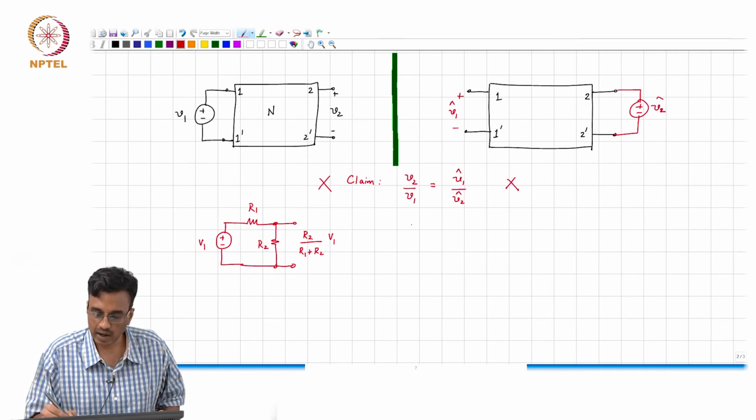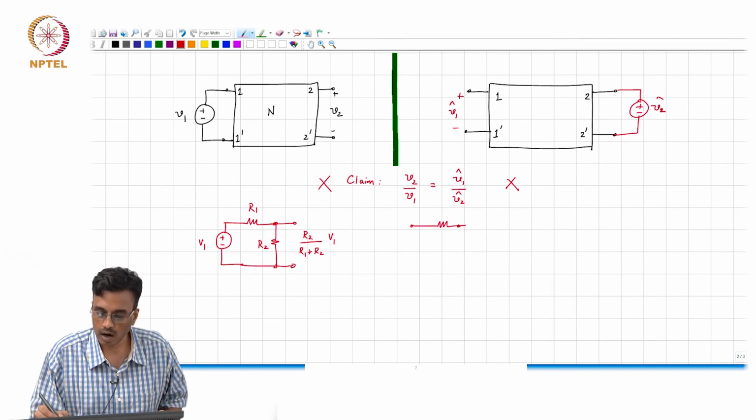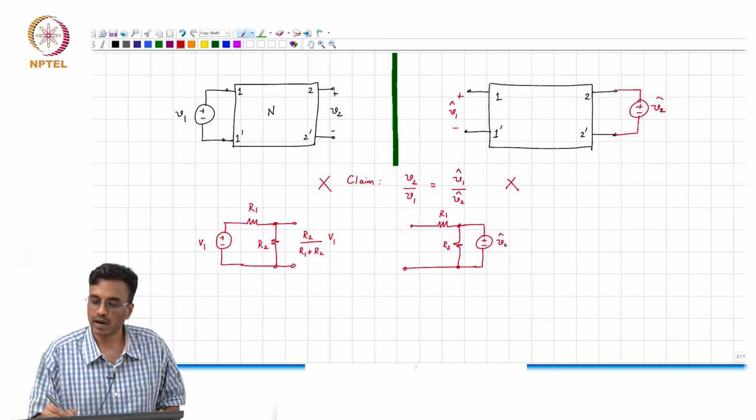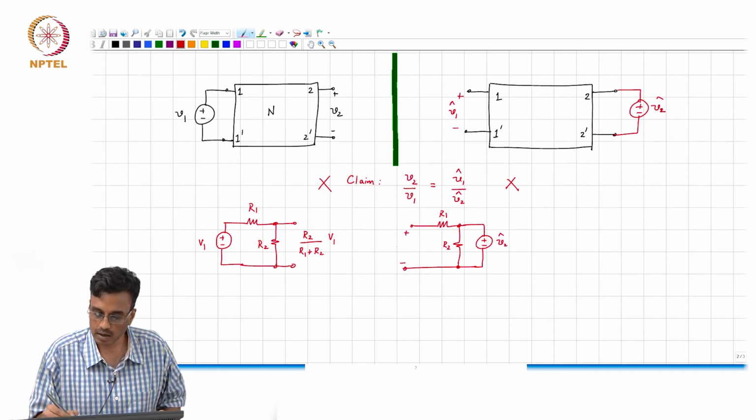Okay. Now, I take the same network as you guys suggested. I will apply V2 hat here, and what is V1 hat?